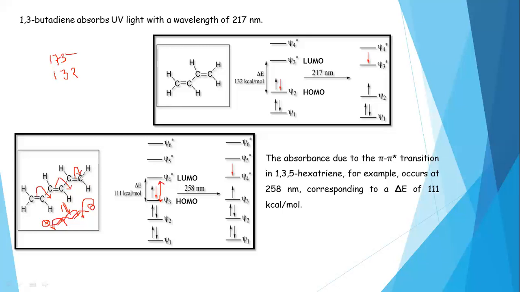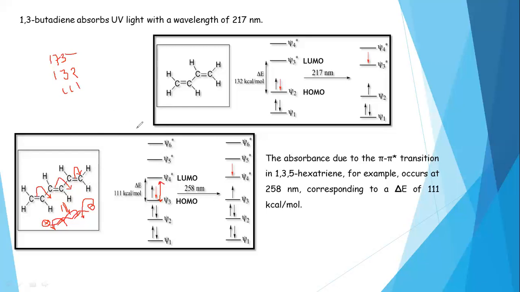Again, one more conjugated double bond is introduced. The molecule is 1,3,5-hexatriene, so the energy difference between HOMO and LUMO is just 111 kilocalories per mole.